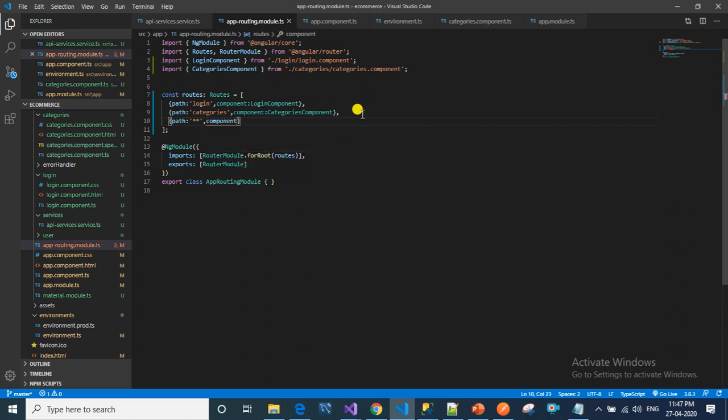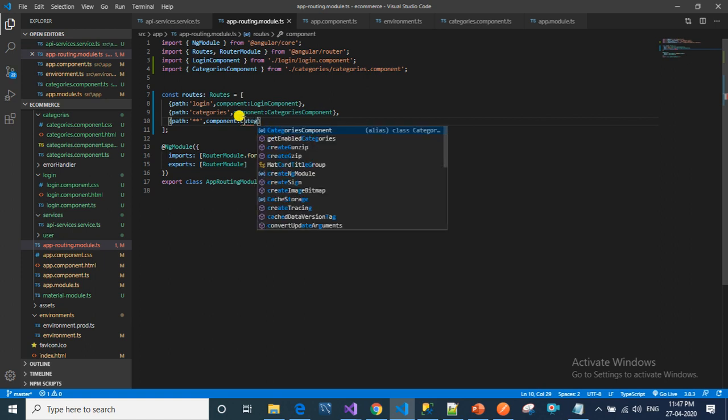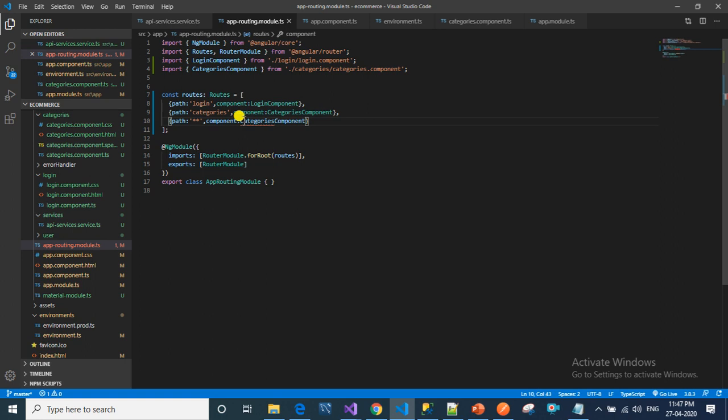If user gives any other path which is not present here, then we have to create any other component, but I am navigating to categories component here. If there is any page not found component, then you can navigate that to page not found component here.